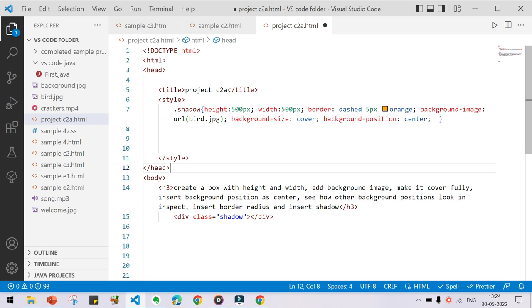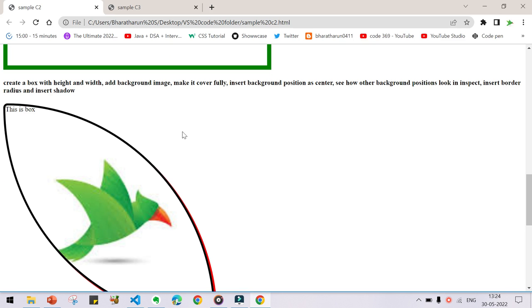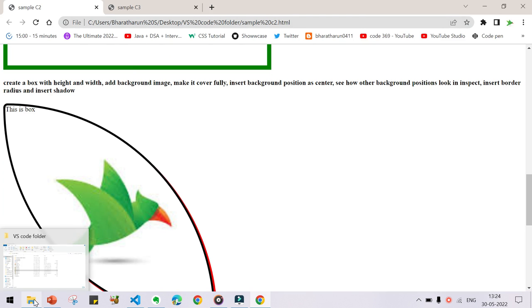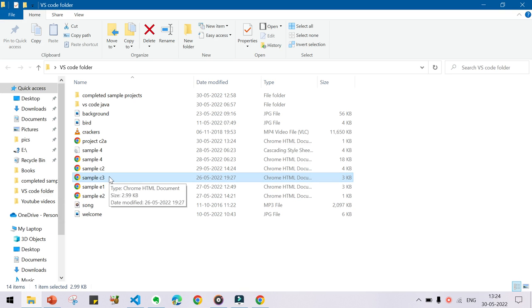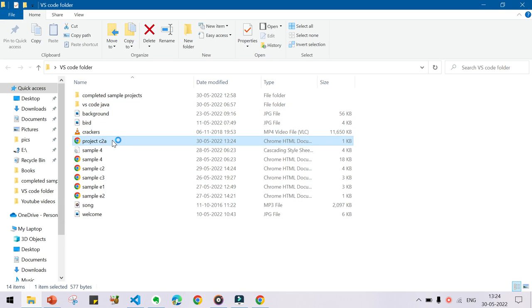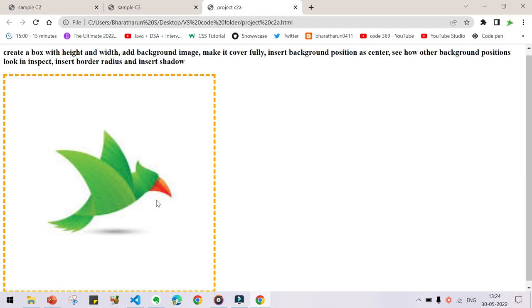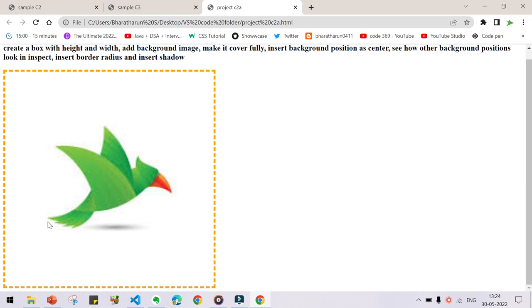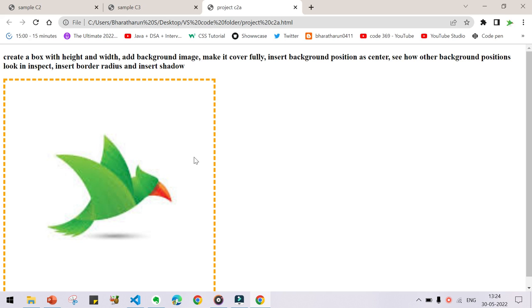Now just press Ctrl S and go to your sample project. In order to open your sample project, go to your folder and double click on that. Our project is project C2A, and now you can see this. The background position is center, so the image will be coming at the center, and cover means the background image will be fully covering the box. That's it.